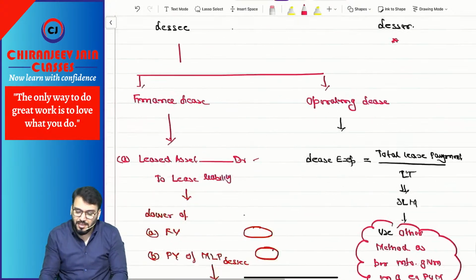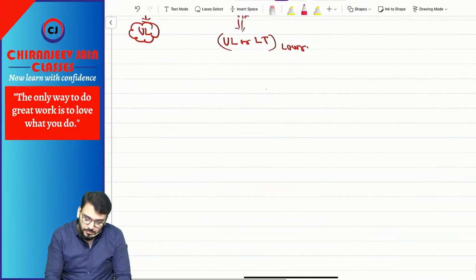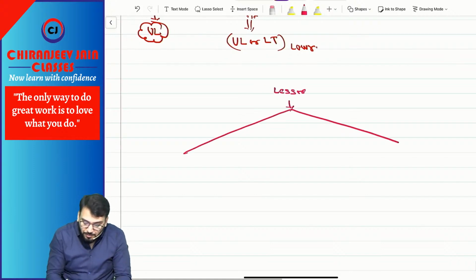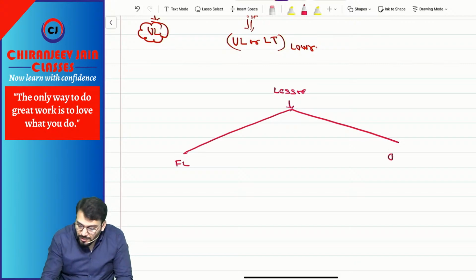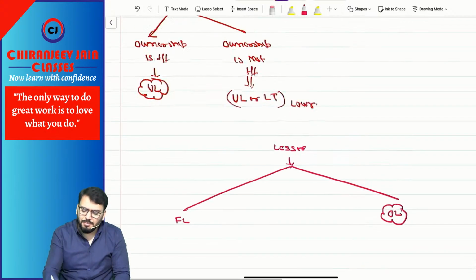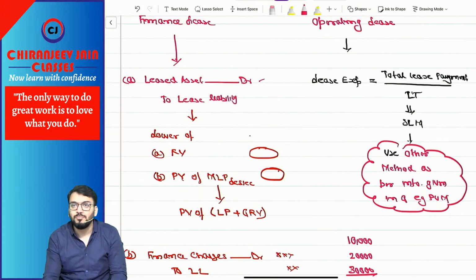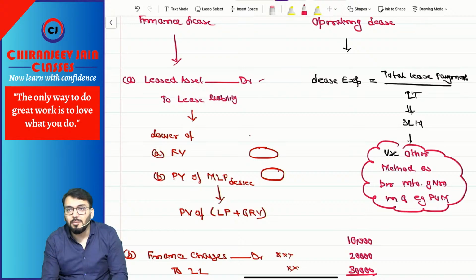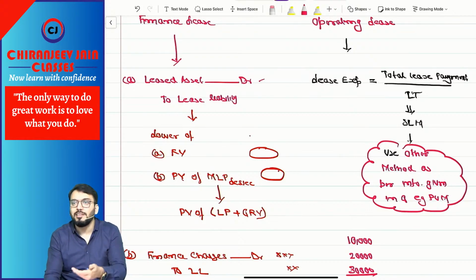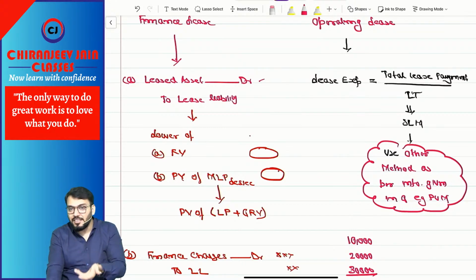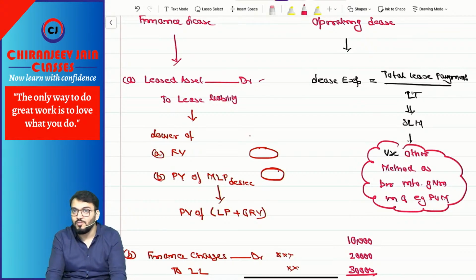Now let us come to the books of lessor. In the books of lessor, it can be a finance lease or operating lease. Operating lease will be the same thing; only lease expense will become lease income. So lease income will be recognized over the lease term on SLM basis, unless there is some other method which is more appropriate.